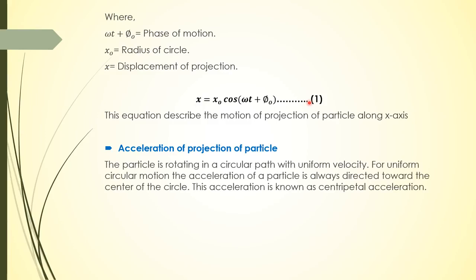Now let's talk about the acceleration of the projection of a particle. The particle is rotating in a circular path with uniform velocity. For uniform circular motion, the acceleration of a particle is always directed towards the center of the circle, and this acceleration is known as centripetal acceleration. It is produced by virtue of the changing direction of the body. By definition, centripetal acceleration is equal to v square upon r. In this case the velocity of the particle is vp and the radius is x naught, so ac is equal to vp square upon x naught.